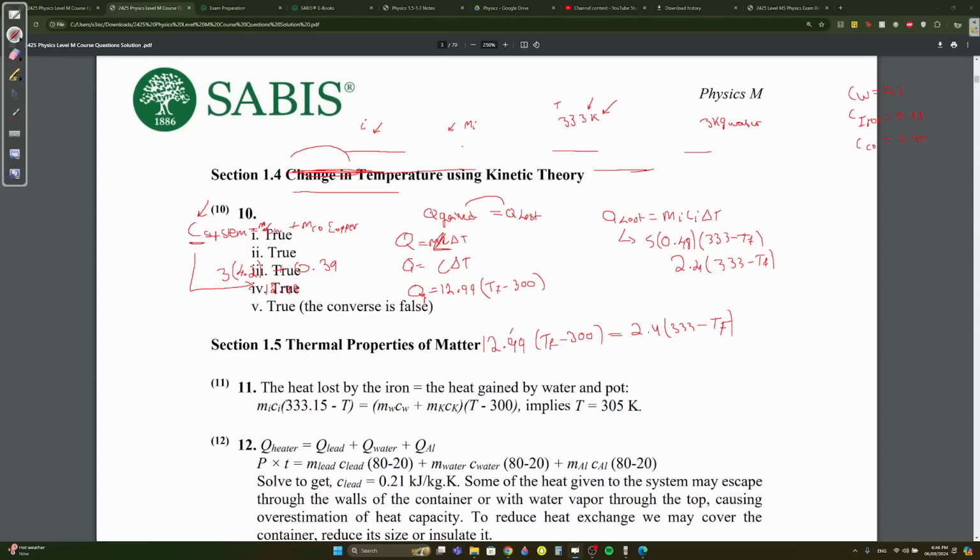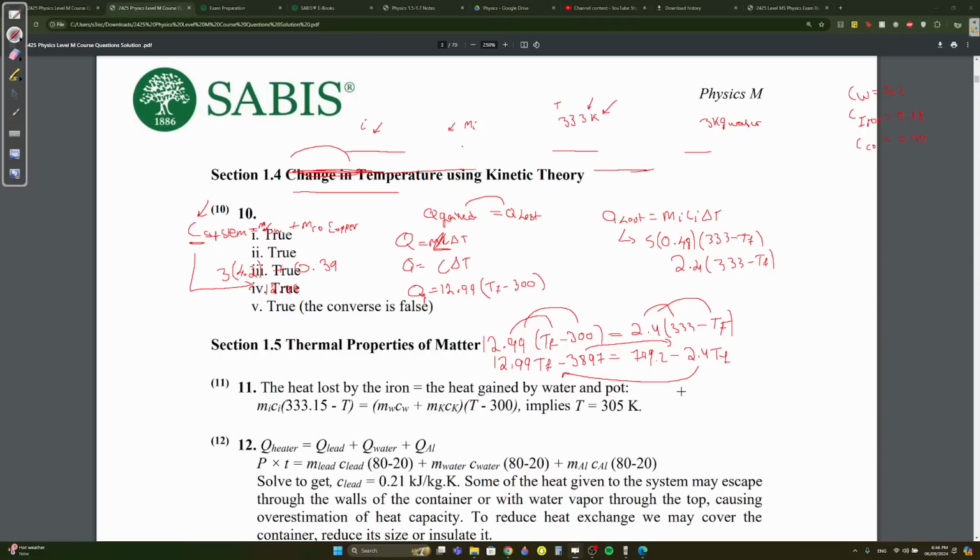If you don't know how to solve, distribute this 12.99. Okay, distribute this 2.4 here into both. Then you're going to get, I did it on my copybook, 12.99 TF minus 3897 equals 799.2 minus 2.4 TF. Take this minus here, take this minus here. It becomes 12.99 plus 2.4 because it became plus on the left.